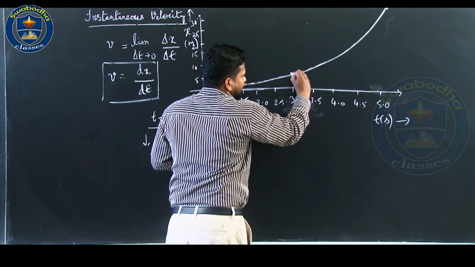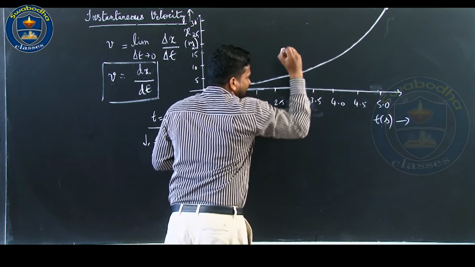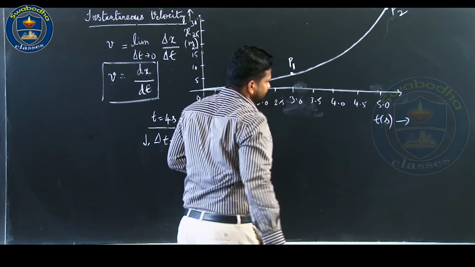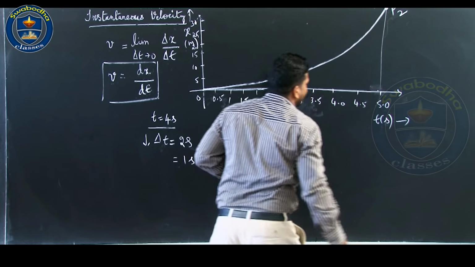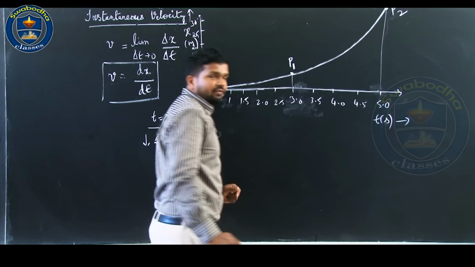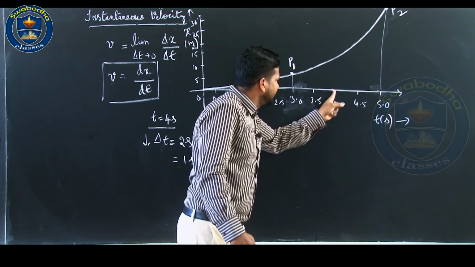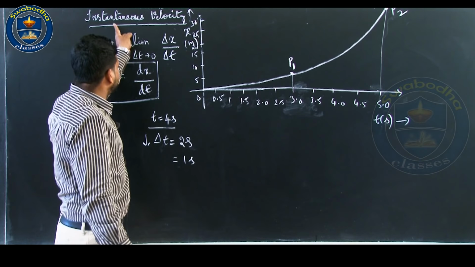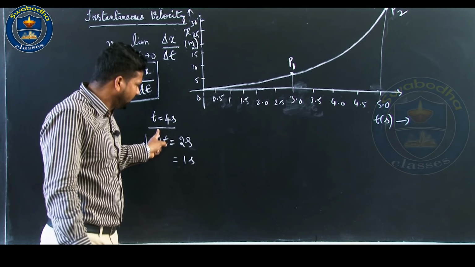So, this is the initial position, say P1, and this is the final position P2. This corresponds to 5, this corresponds to 3. So, the time interval length is 2 seconds centered at t equal to 4 seconds. We want to know the instantaneous velocity at t equal to 4 seconds.